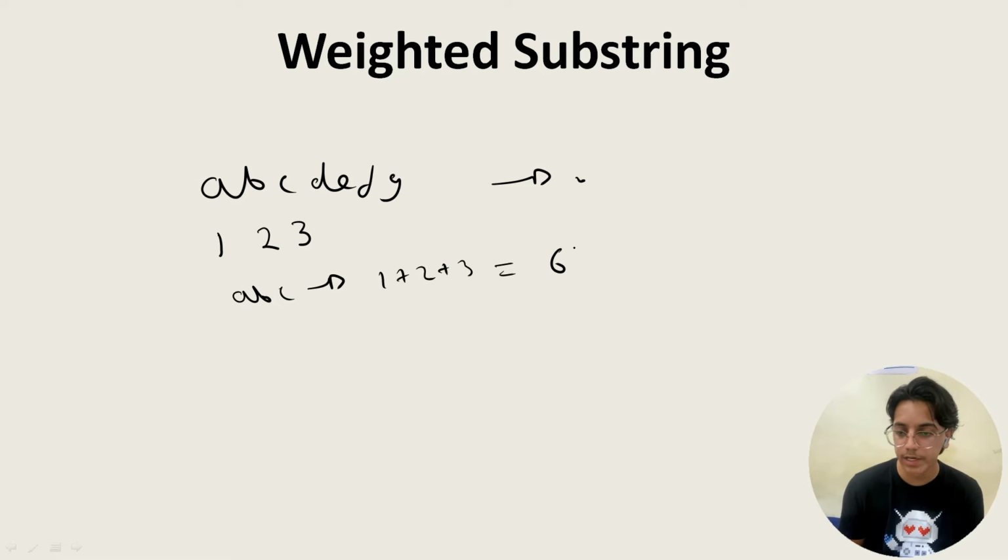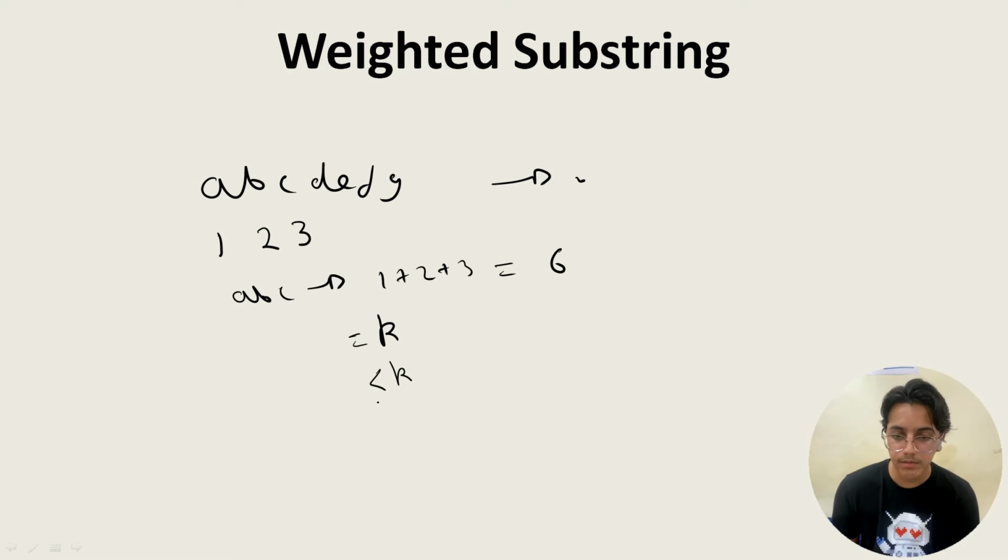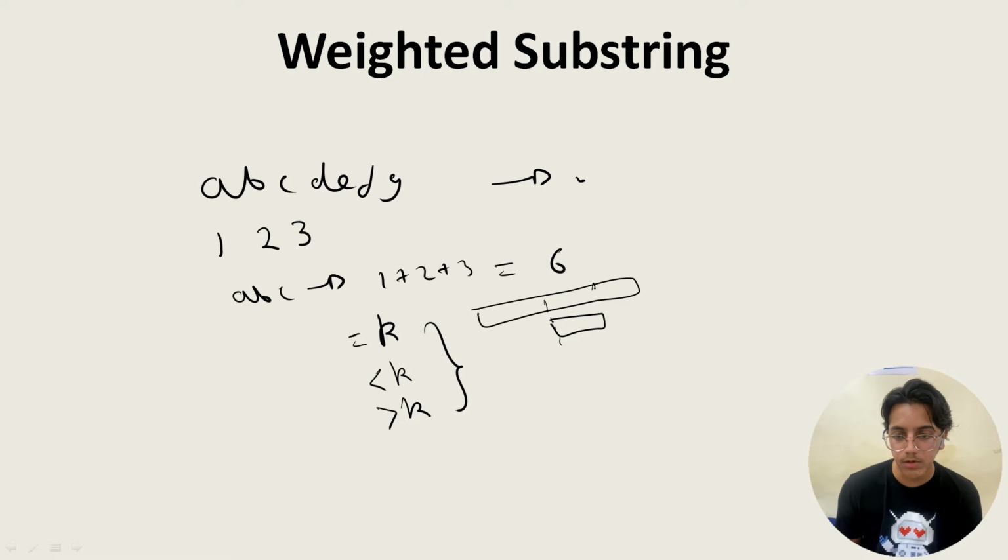So two questions could be asked: the total number of substrings that have a sum equal to k, at least k, or at most k. So that you have to solve and then find. The concept is simple. Whenever you are taking a substring, for each character you have to use a value as the weight, and that's simple.